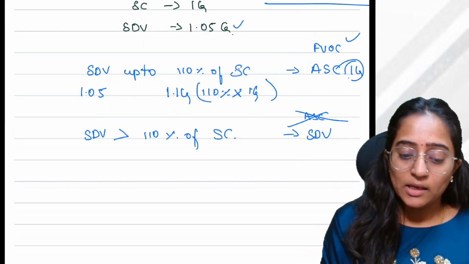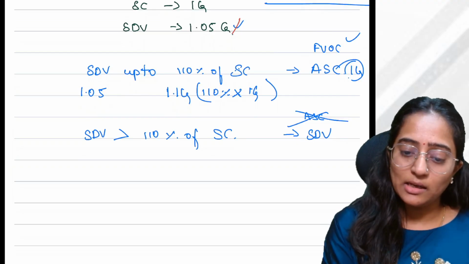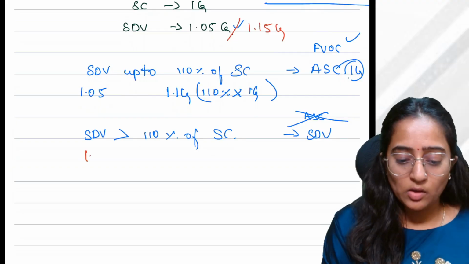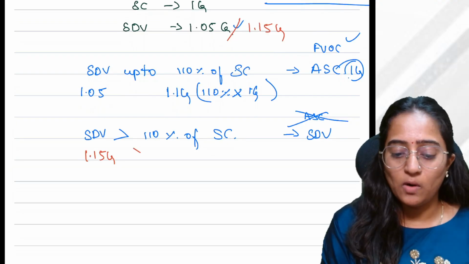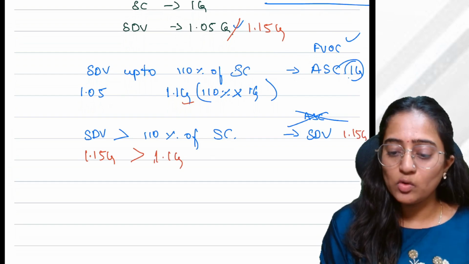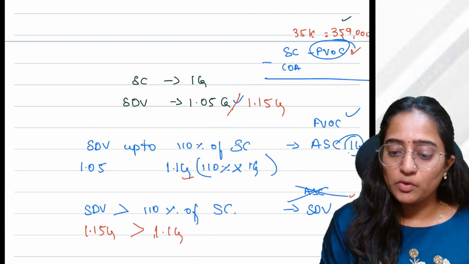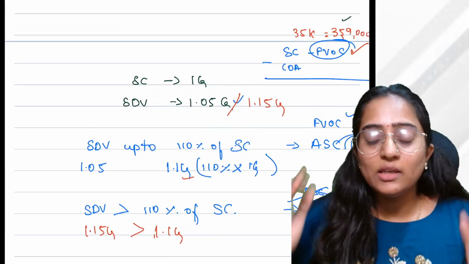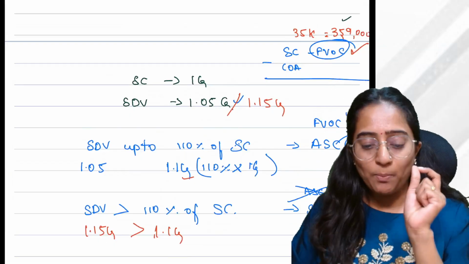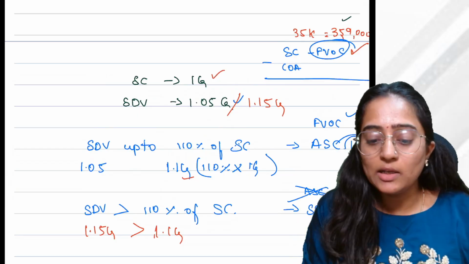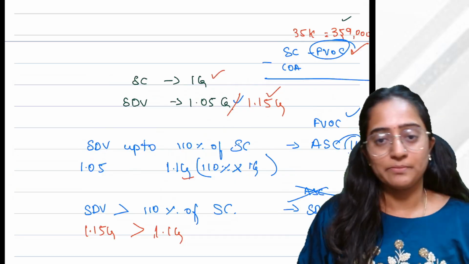When is that the case? When the SDV, let's consider another example. SDV is 1.15 crores. It is obviously more than 1.1 crore here. So now consider 1.15 crores as my consideration for the purpose of taxability, for the tax calculation. Think here. The money which came to your bank account is 1 crore only, but for the purpose of taxability, you are showing 1.15 crores.